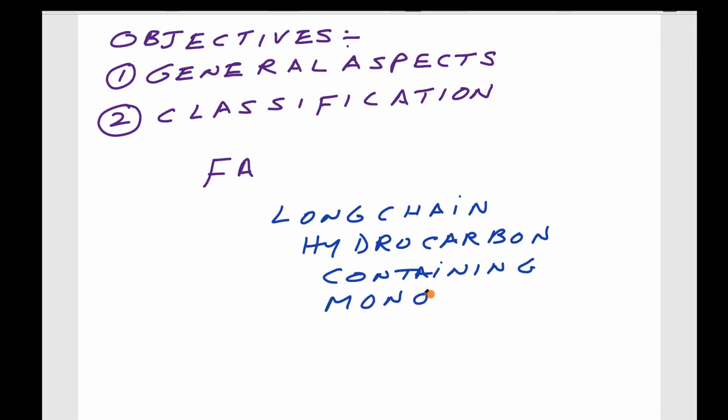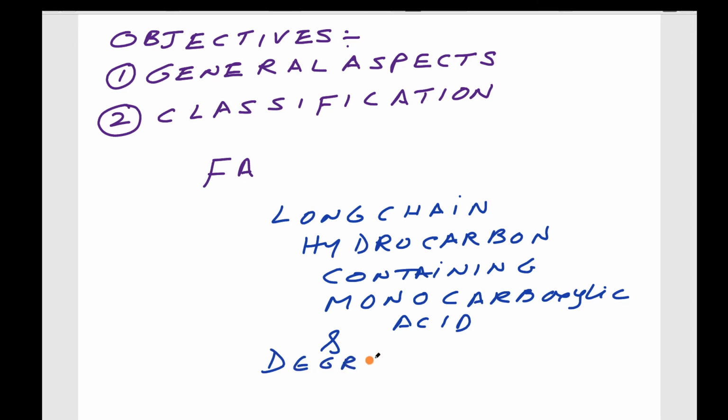One carboxyl group is present. Monocarboxylic acid. These are fatty acids. The way we can describe the fatty acids. And there may be a degree of unsaturation.